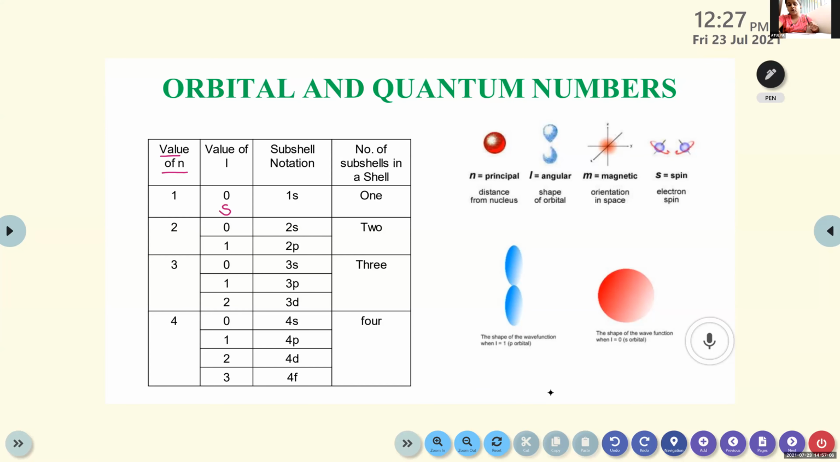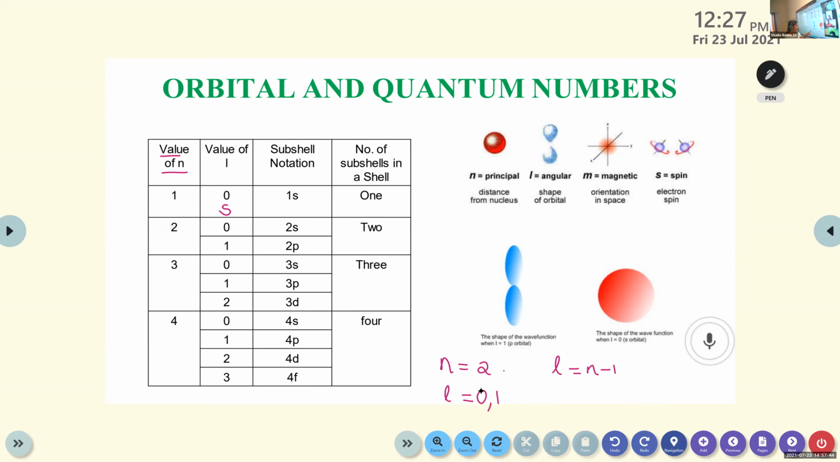Ma'am, should we copy this table? Yes, you can write this. Then the value of n is equal to 2. We have learned that L should have values up to n minus 1. So which are the values for L? Here n equals 2. Only 1? Then what about 0? 0 and 1, right? Starting from 0 till n minus 1.